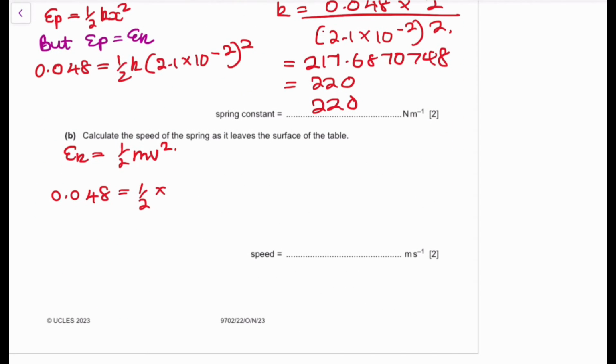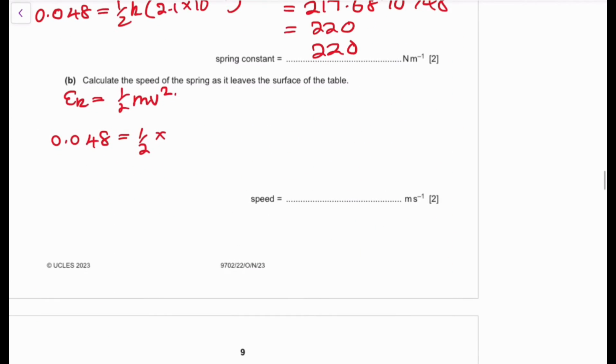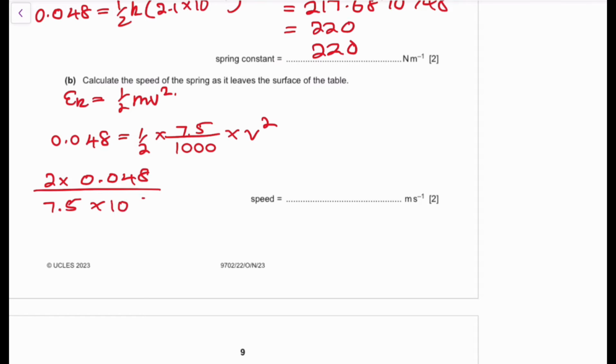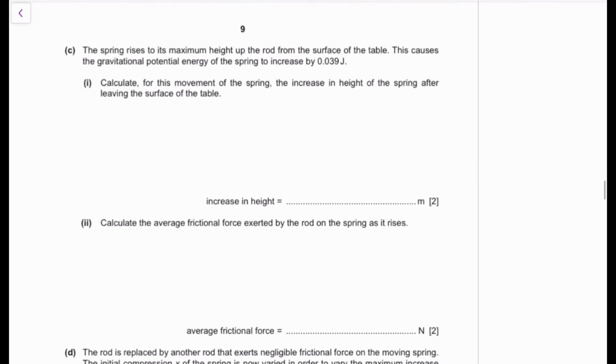So I want to find the speed of the spring. The spring is going to have a mass of 7.5, so it's going to be 7.5 divided by 1000, times your velocity squared. So 2 times 0.048 divided by 7.5 times 10 to the power of -3. The square root of all of that is going to be your value of v, which is therefore equivalent to 3.6. Move on to the next question.